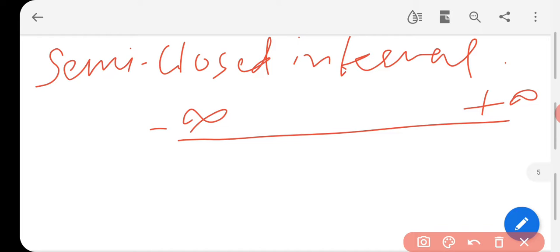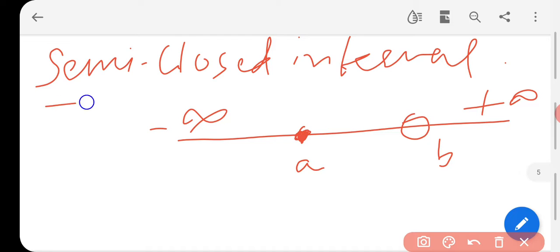Take 2 points on the number line such that the first point is denoted by a dark circle, and another point is represented by a circle only. It's a dark bubble and it's a circle. This point represents a and that one represents b. a and b are real numbers. This is our basic and necessary condition. a and b are real numbers, and a is lesser than b.